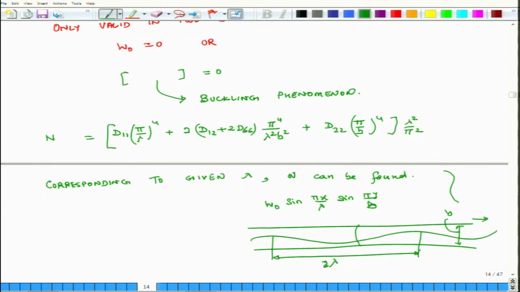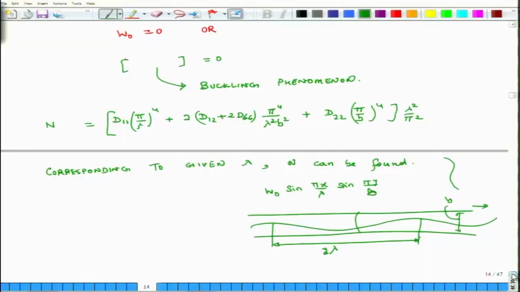Lambda will become smaller. So, essentially what that means is that if I keep on pressing it, this wavelength keeps on becoming smaller and smaller. So, that is what it means, and this change will happen continuously. Okay. So, this is what it means.